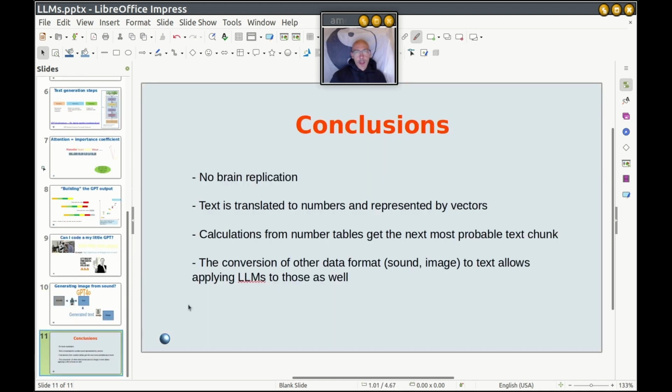As a conclusion, yeah, indeed, there is no brain replication. Text, as we've seen, is translated into numbers and represented by vectors. What is that? Simply the row of a table. You can think of it like that. Calculation from these number tables gets the next most probable text chunk, either a few words or just one word. And as we just saw, other data formats can be converted to text so that we can allow the LLMs to predict those as well. So we generate maybe not a text, but an image.